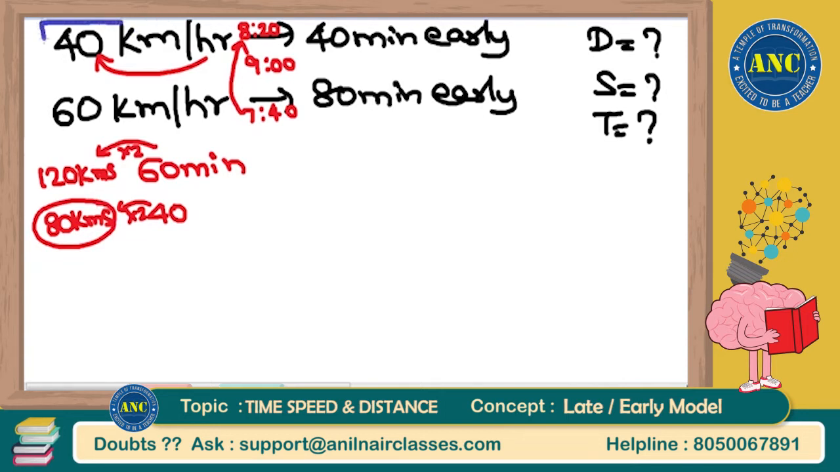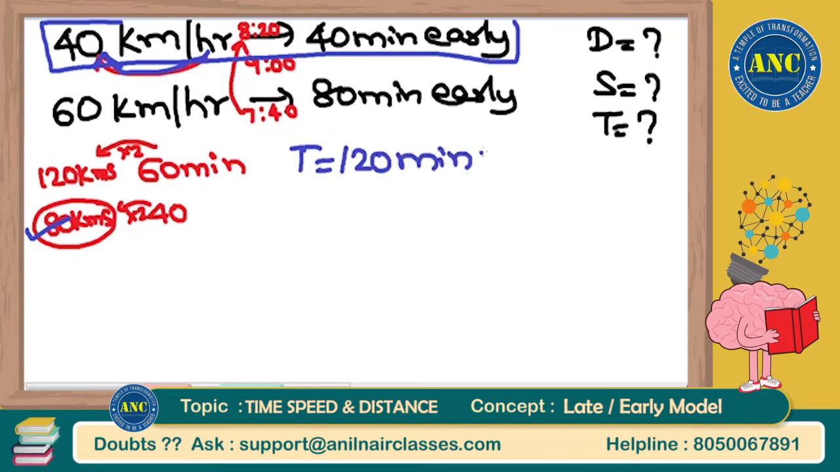Now, take first condition or second condition. If I take first condition, kindly tell me the answer, sir. First condition, in 1 hour he will cover 40, but he needs to cover 80. That means he will take 2 hours. That means time is 2 hours, 120 minutes. But there is a condition imposed on time. Condition is 40 minutes early.